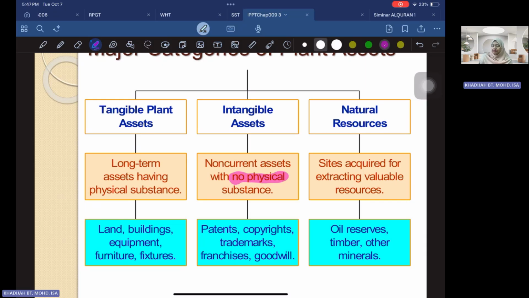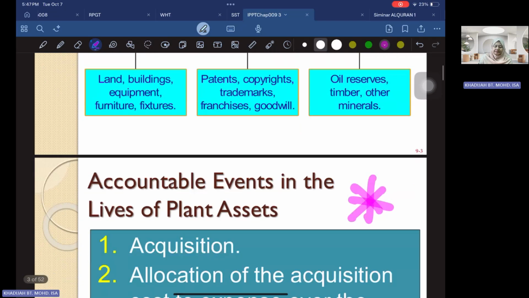Then we also have natural resources. This one is more relevant to companies that are involved in extracting natural resources, for example, Petronas, Shell, and BHP. These are the sites acquired for extracting valuable resources, for example, oil reserve, timber, other minerals. It could be on land, it could be under the sea. It depends on the type of the natural resources.